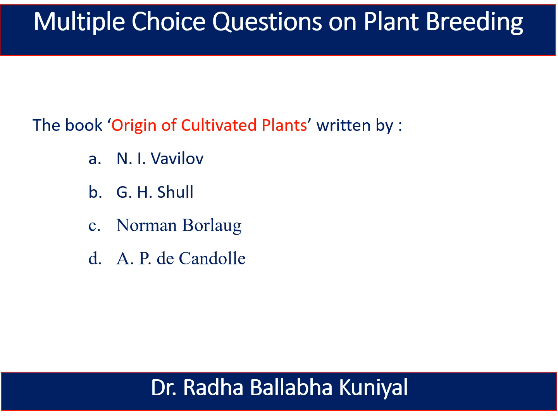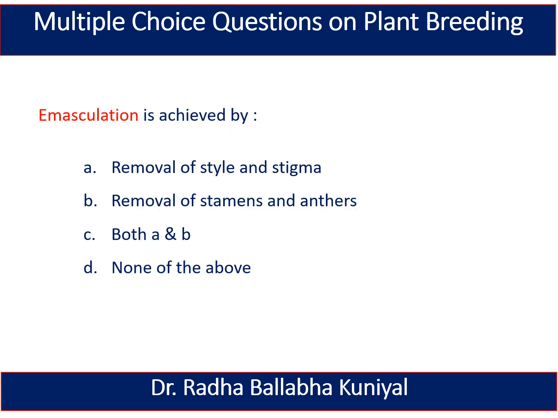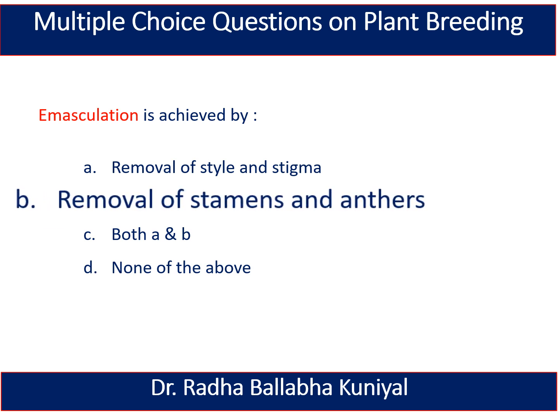The next question is, the book Origin of Cultivated Plants written by N.I. Vavilov, G.S. Sull, Norman Borlaug or A.P.D. Condole? And here the correct answer is A.P.D. Condole. The book Origin of Cultivated Plants is written by A.P.D. Condole. The next question is, emasculation is achieved by removal of style and stigma, removal of stamens and anthers, C. Both A and B, or none of the above. And here the right answer is removal of stamens and anthers